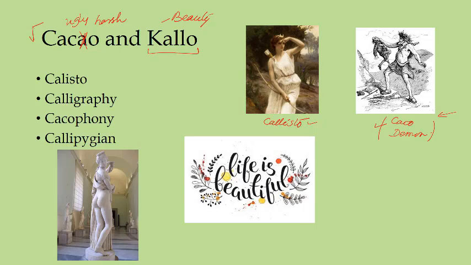This is the image of Callisto from Greek mythology, and Callisto represents beauty. So wherever these words appear in the English language, they will say something about goodness or beauty, or about badness or harsh things. So Callisto is simply the Greek goddess representing beauty.